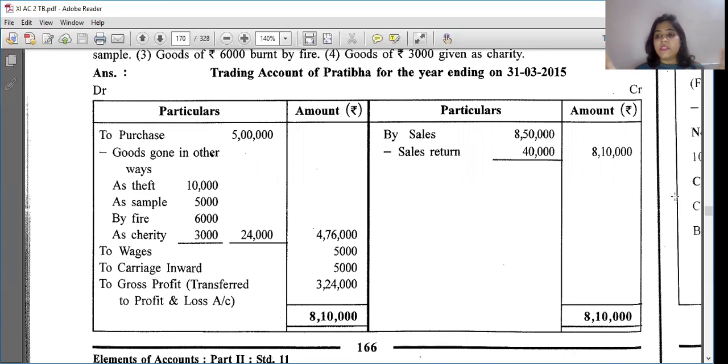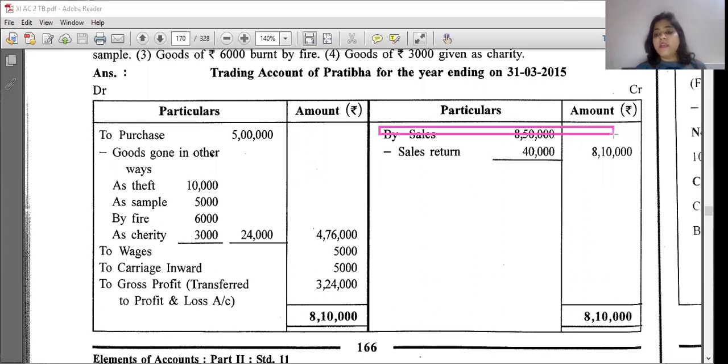Finally, what is the first chapter going to tell us? The first chapter is going to create a base for you, because every year I see many students facing problems related to accounts. That's why I'm trying to give you something that will help you. See here, the word you can see is sale. Can you see the word sale? Yes or no?